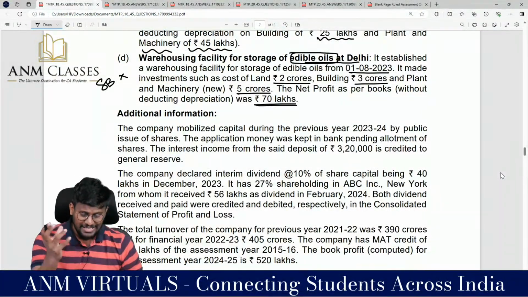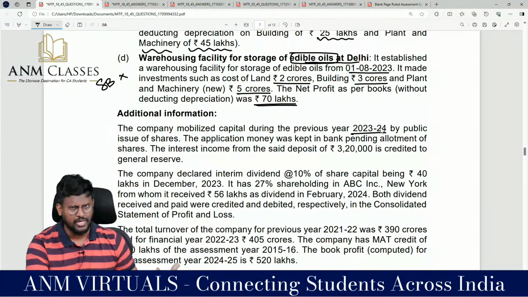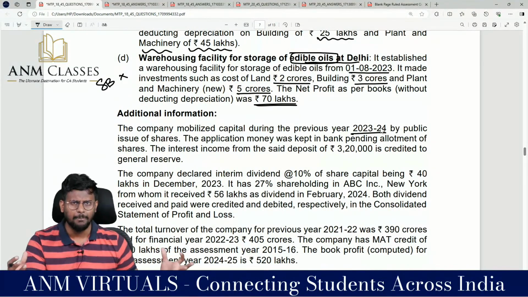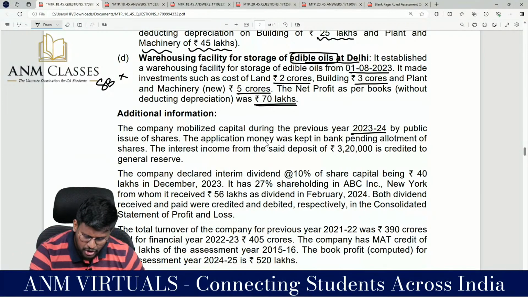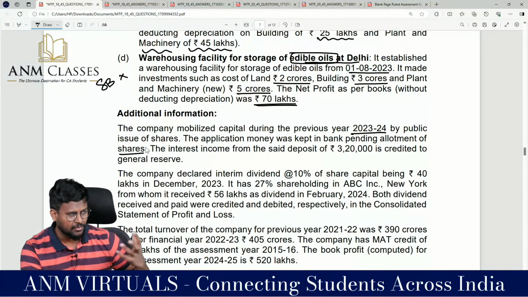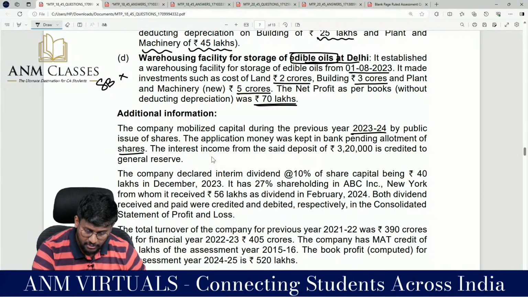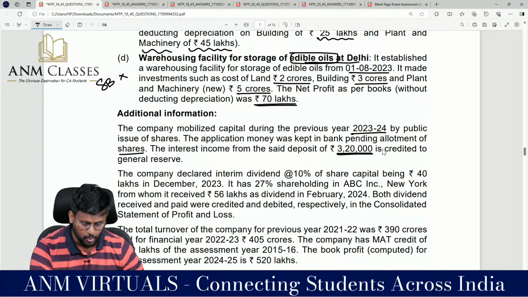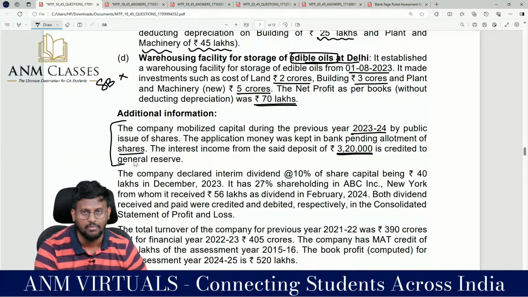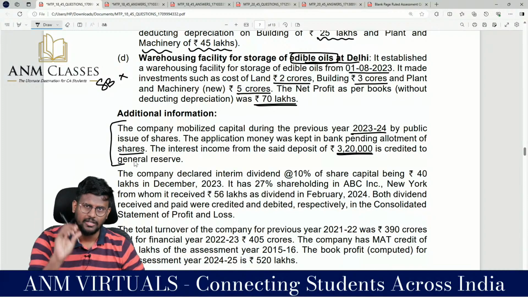The company mobilized capital during the previous year 23-24 by public issue of shares. They have issued shares. This much big company, they need funds. The application money was kept in the bank pending allotment of shares. Since the Companies Act says that within a certain number of days the shares have to be allotted, they kept that money in the bank account. The interest income from the said deposit, 3,20,000, is credited to the general reserve account. During that time, they got some interest, and that amount has been credited to the general reserve account.